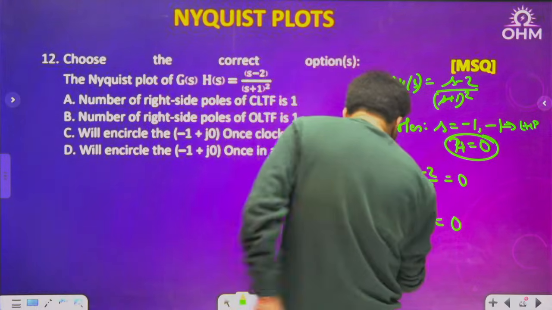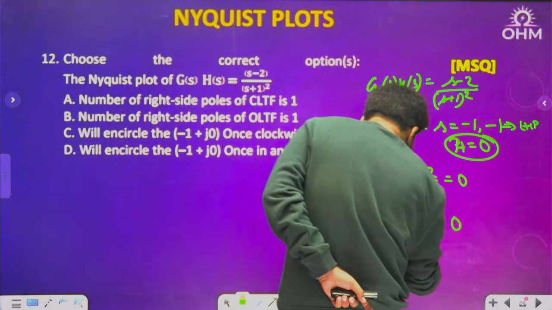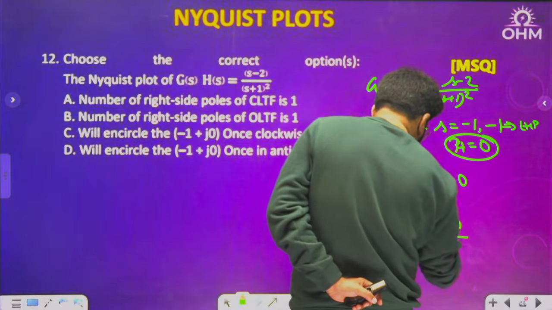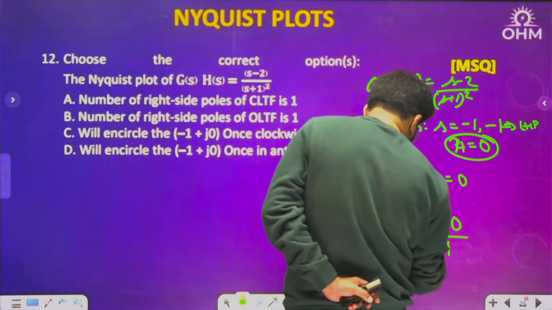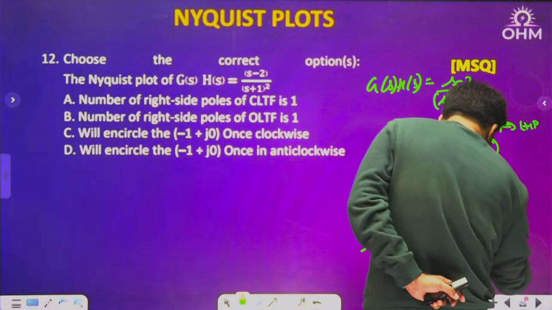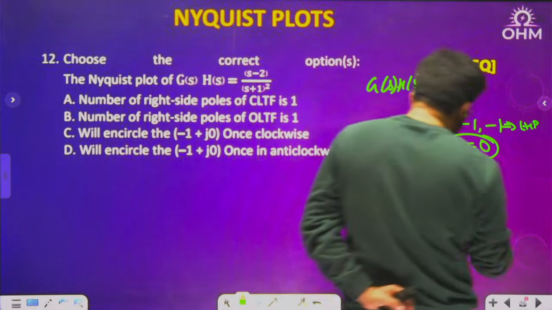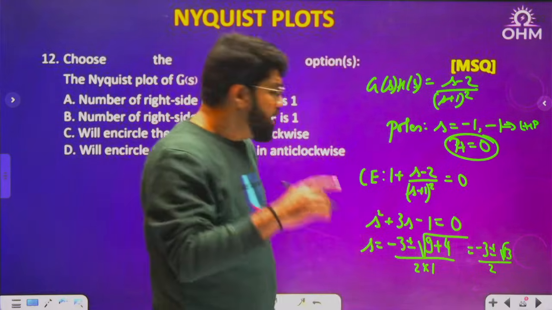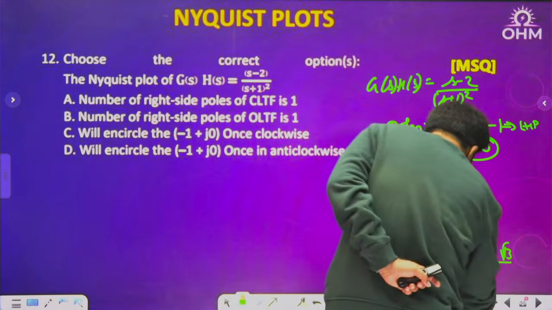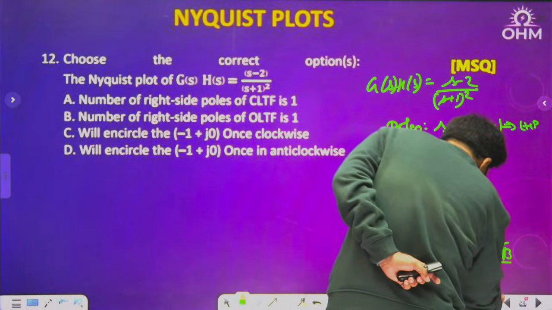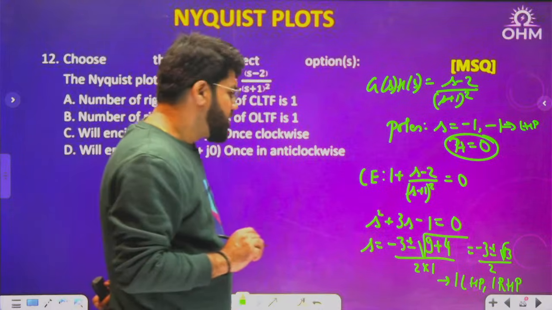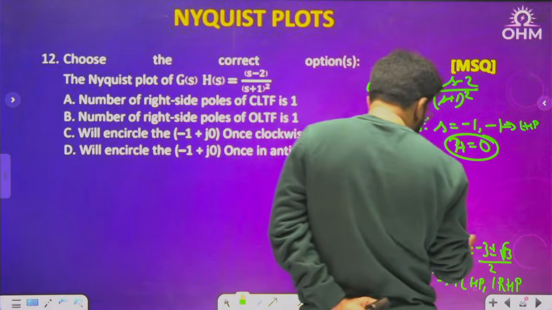Okay, so what are the roots here? Minus b plus minus root over b square, that is 3 square, minus 4ac. So this will become plus 4, divided by 2 into 1. So this is minus 3 plus minus under root of 13 by 2. Now minus 3 minus root 13 is LHP, but minus 3 plus root 13, root 13 is greater than 3. So this will have 1 LHP, 1 RHP. You can just guess it, one will be pure LHP, one will be RHP.